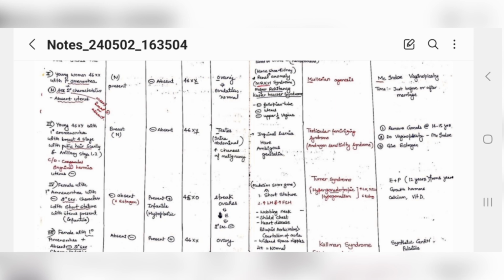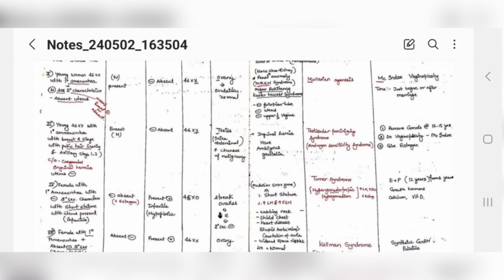Okay, the testis is inside the female, that is her inguinal hernia. All right. So in this case, her breast is normal, but uterus is absent because it is a male child. Wolffian duct would be there. Okay, that's why testes have formed.